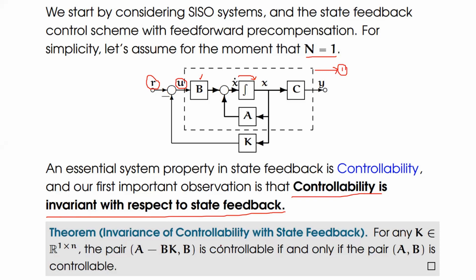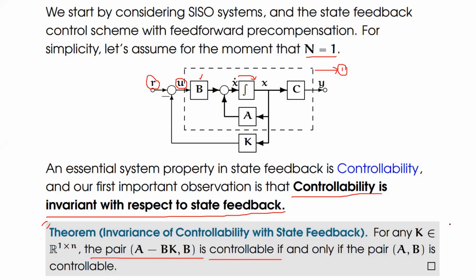So what is the theorem here? No need to explain or write out this theorem. We just note down how the system will be controllable using this state feedback. Let us see this one. For any value of K, the pair A minus BK and B is controllable.